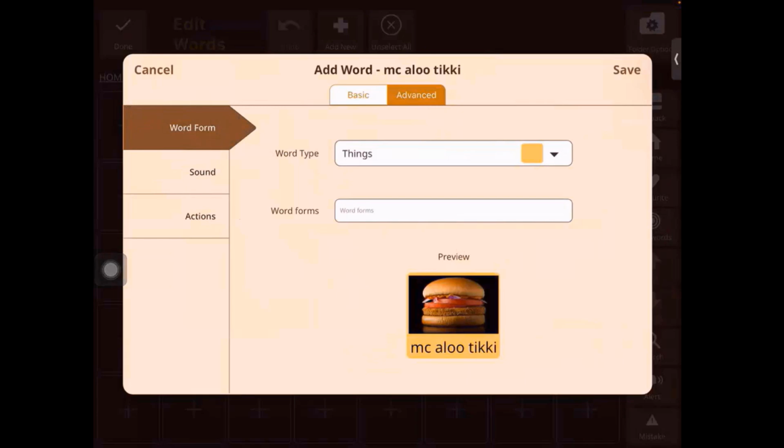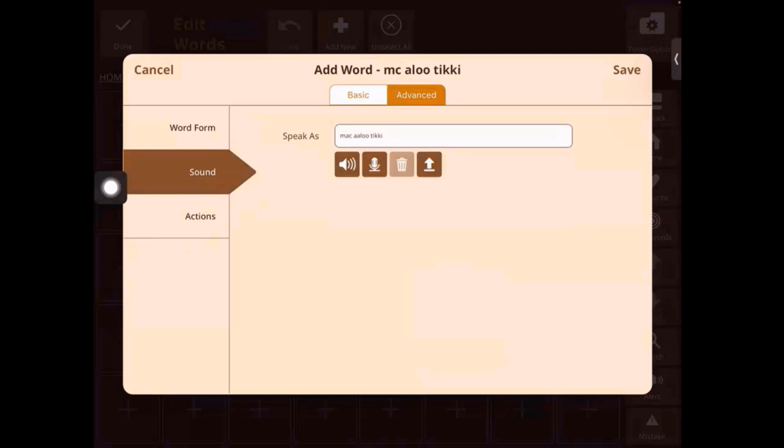The word form helps us to have the different grammatical categories that we saw when we turn on the grammar settings. So when we turn on the grammar settings, you have predictive words for nouns, verbs, and then adjectives. So if there is a word that we want to add in, you can add it here and then have the word form be displayed. So I'll show you another example of this. Next, we have the sound, right? So the sound is the speak as, which we already determined in the previous setting.